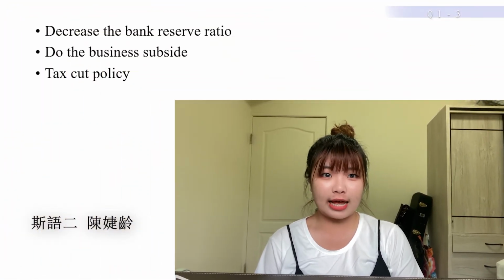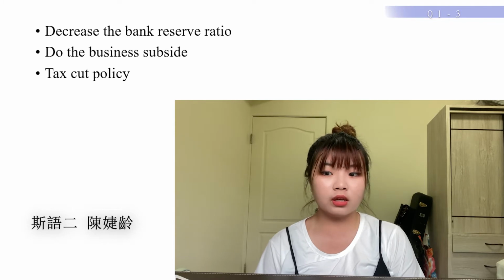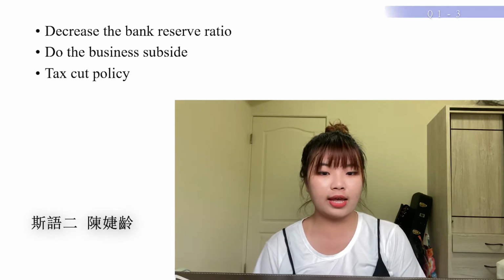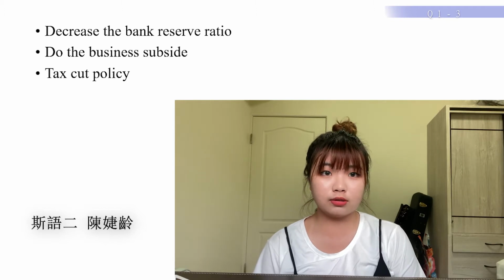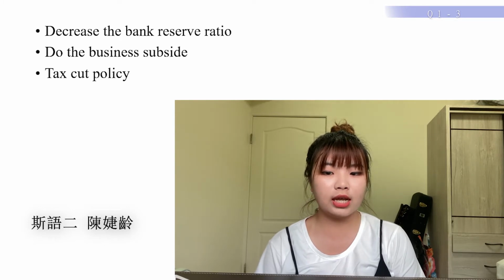So I'm going to answer the third question in question number 1. The question is, in theory, what should policymakers in China do in response to the short-run economic fluctuation caused by the lockdown? So first, the government should decrease the bank reserve ratio and increase the money supply. Also, they should do business subsidy and tax cut policies in order to help the corporations in their country.